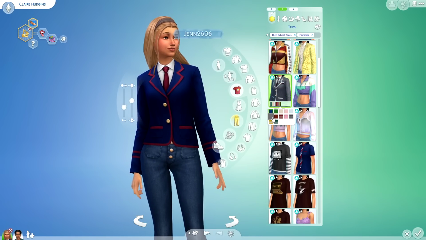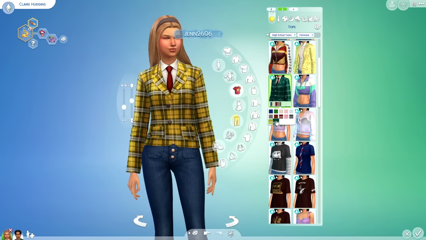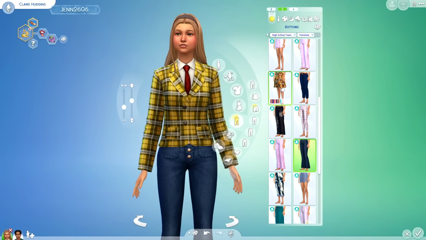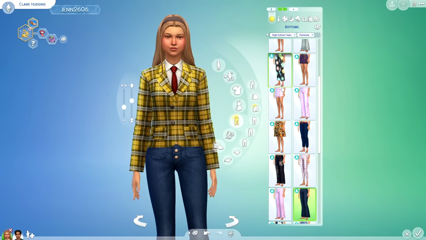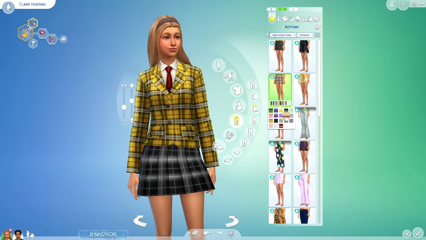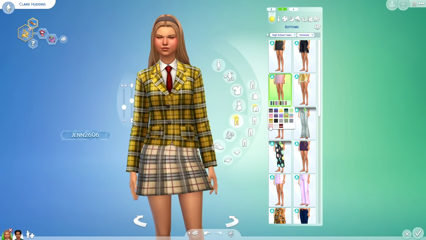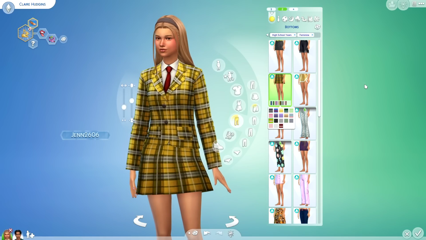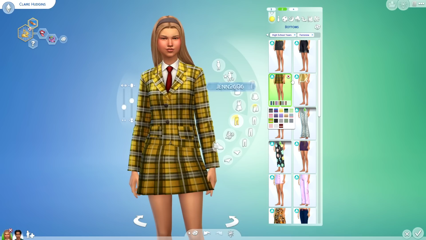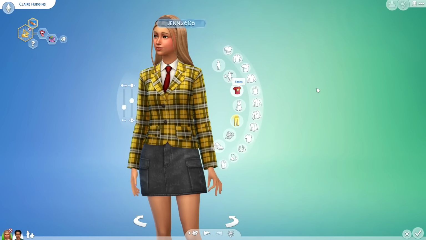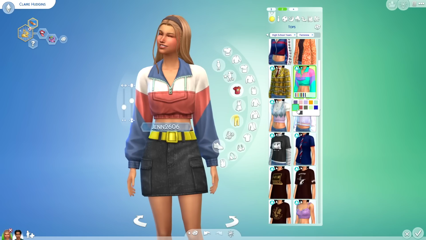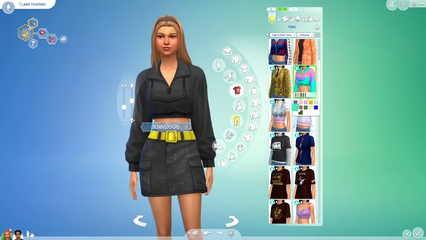But even though this particular expansion, from what I was told, was supposed to take after the American high schools, it actually has some options in here to give you different gameplay styles for other high schools around the world, which is kind of cool because typically in America we don't really have school uniforms, but there are definitely places that do. I know that for a fact. So I love that there are some school uniforms in here too to mess around with if that's your forte. Another really cool athleisure wear piece.